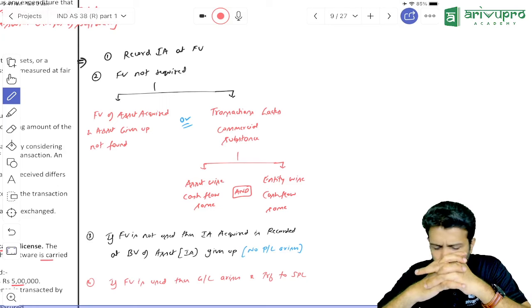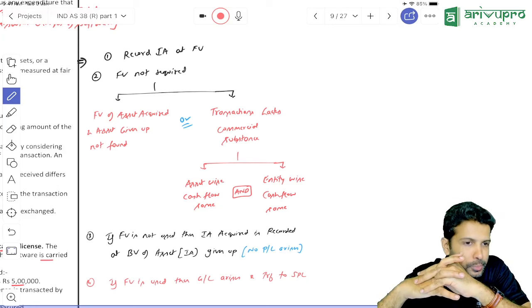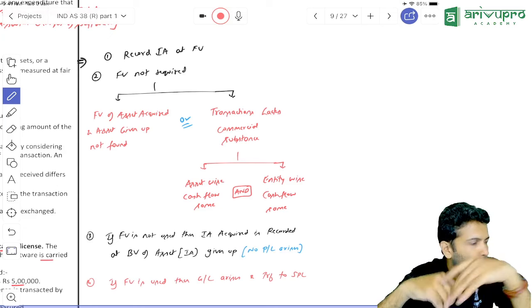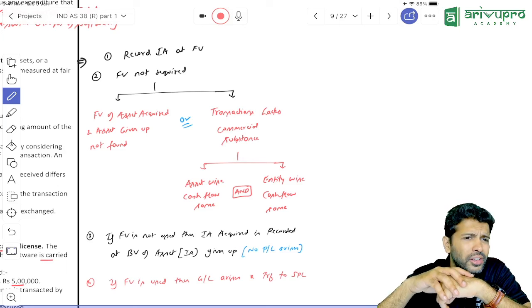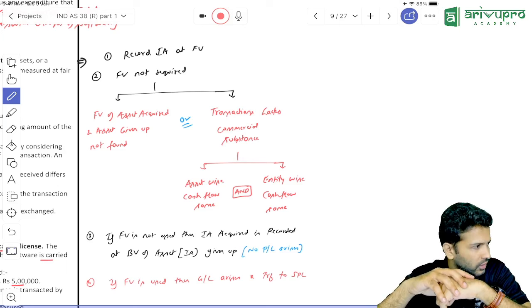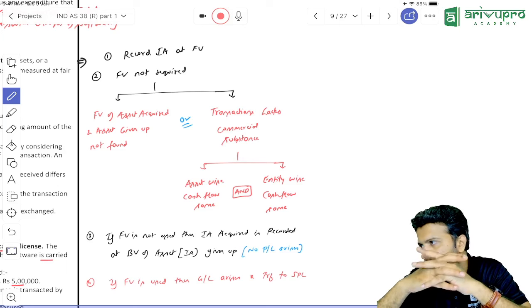Maybe I'll try to do a thing. I'll try to share this file before class only for you, so that in case you want, you can refer to it right there. In case that helps, or is it okay if I do it after the class? After the class is okay? Okay.